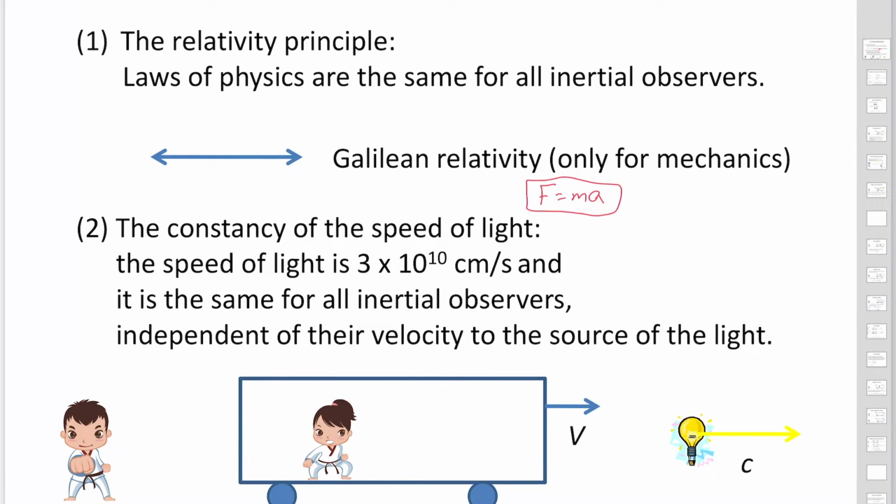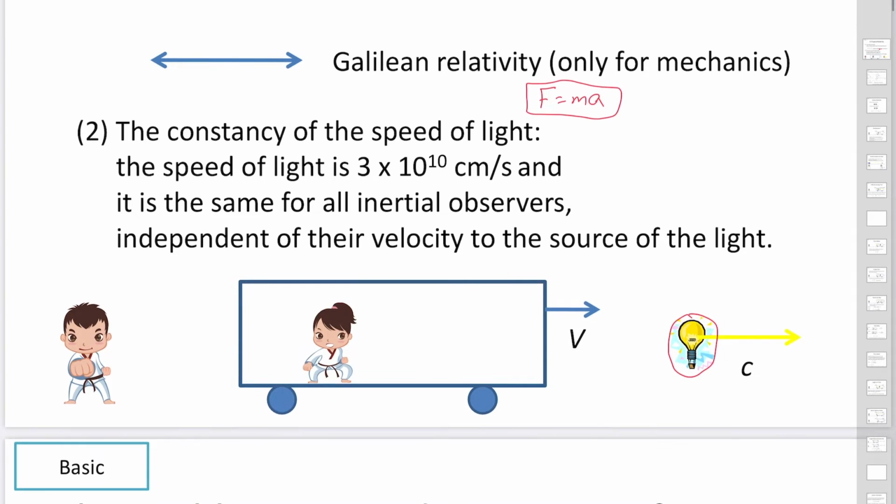The next one is the constancy of the speed of light. The speed of light is 3 times 10 to the 10th centimeters per second, and it is the same for all inertial observers, independent of their velocity relative to the source of the light. In this situation, the source of the light doesn't move, and light is emitted from the source and travels with the speed c.